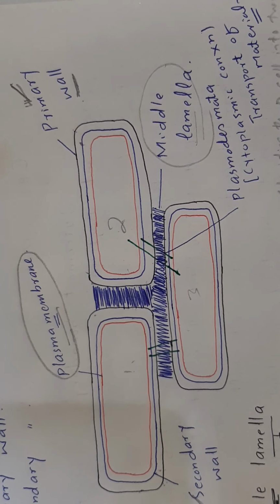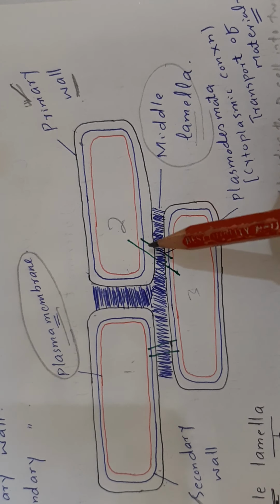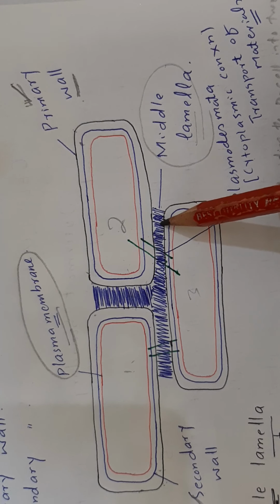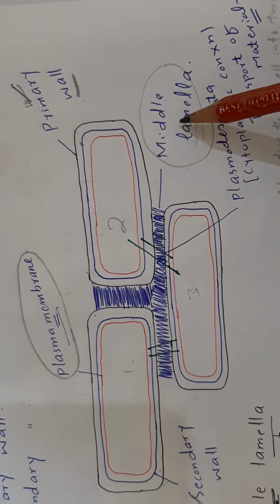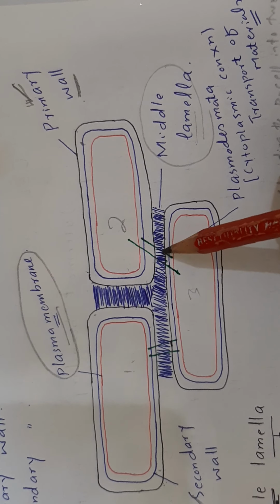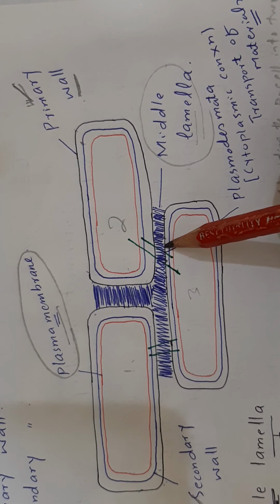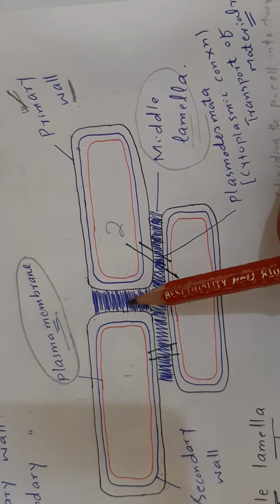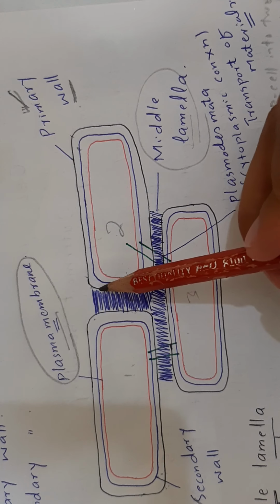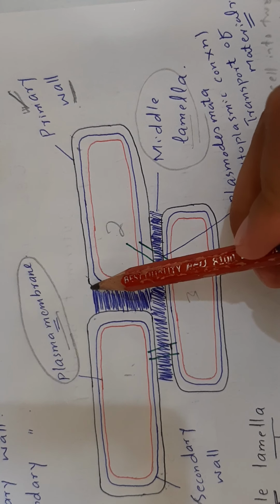Where is middle lamella? This blue shaded layer represents middle lamella. Middle lamella is the first formed layer between two primary walls of adjacent cells. This is the primary wall of one cell.